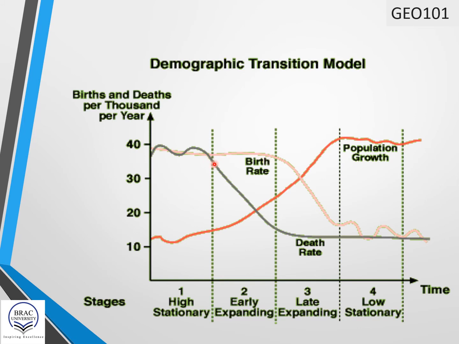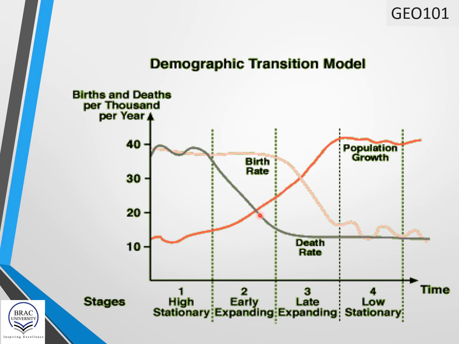but death rate starts declining. There is a rapid decline in death rate. So why is death rate declining? Because of the improvement of medical care. There is improvement in water supply and sanitation, so fewer children die.